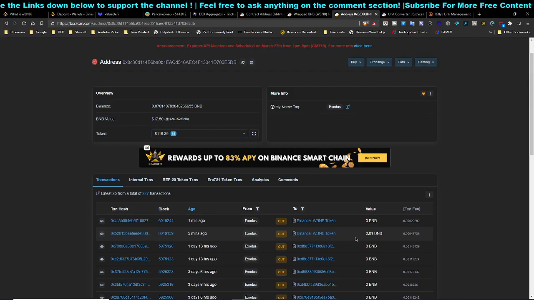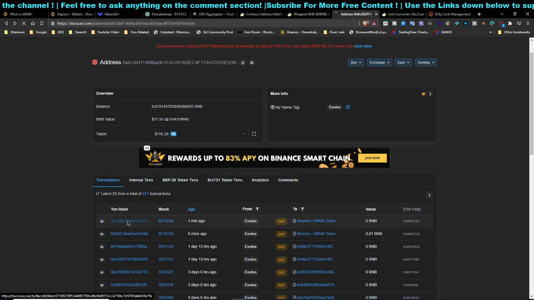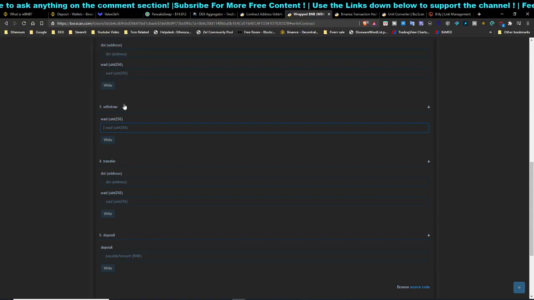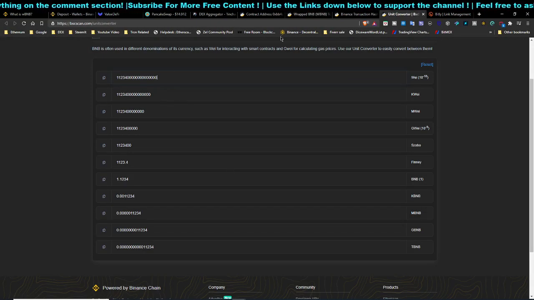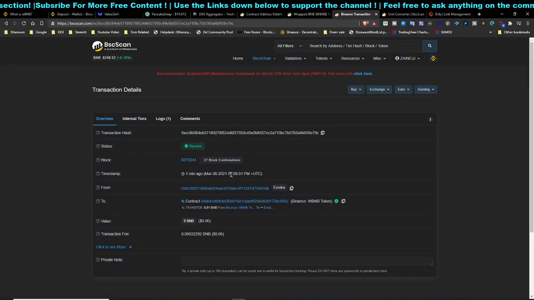You can see this is a transaction where I deposited to wrap my BNB, so I received some WBNB. Secondly, to withdraw, it is over here. Just use the contract to write, convert the units, paste it over here, and after that click on write, and from there you will see your funds appearing in your wallet.